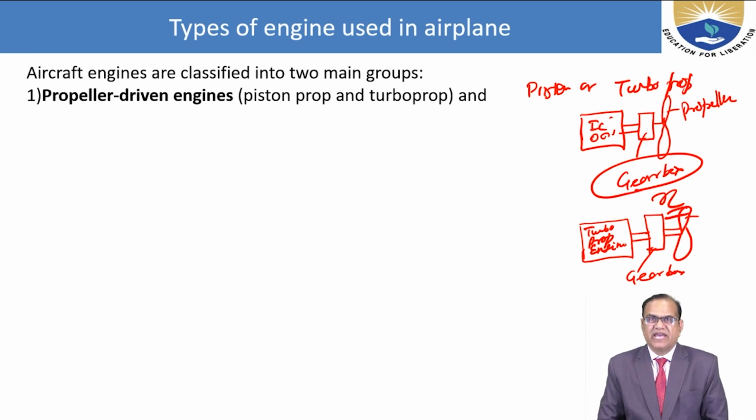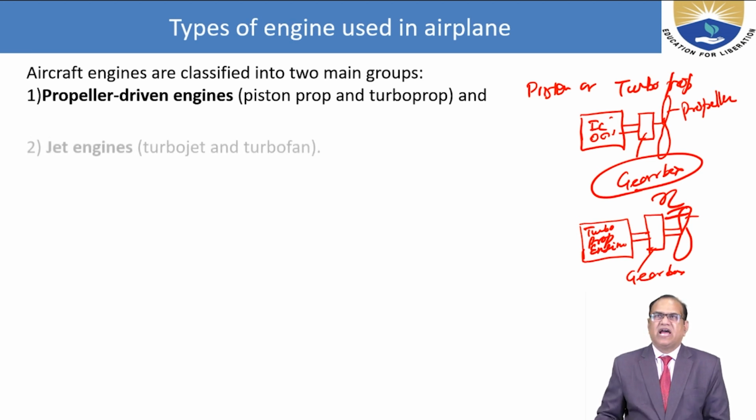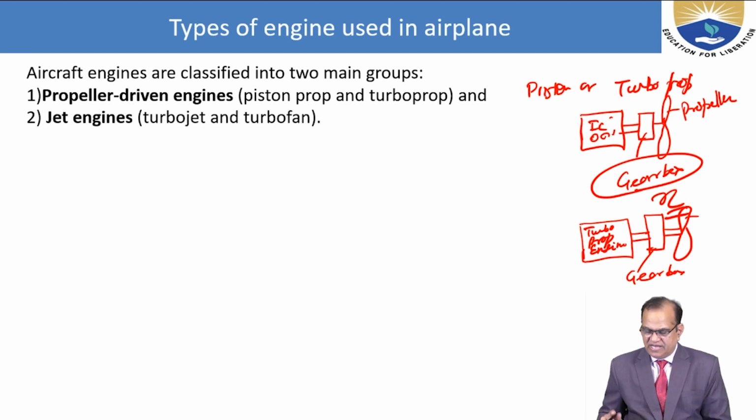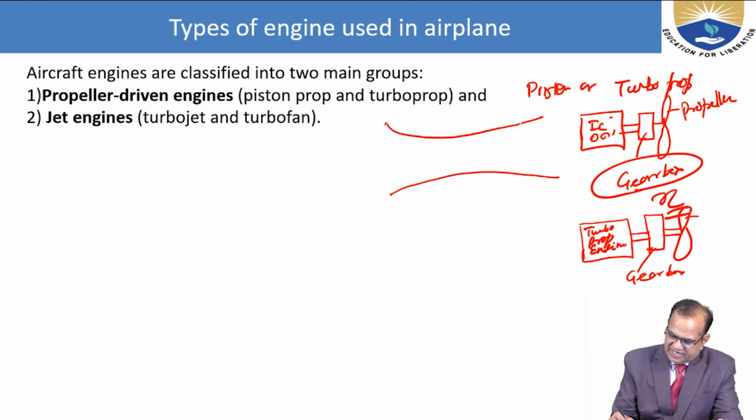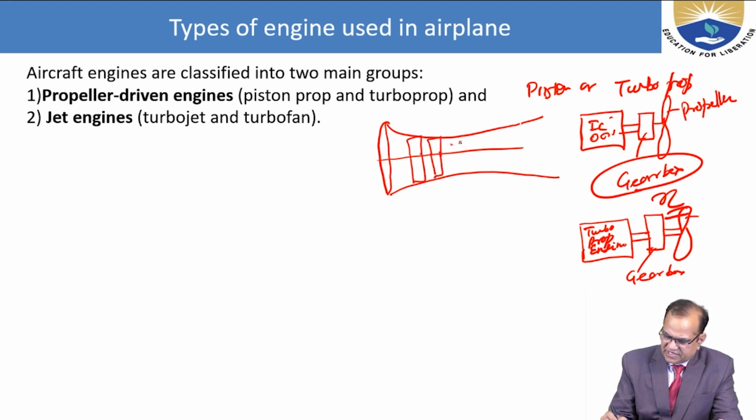So any propeller driven engine, whether it is a piston propeller or the turboprop, and another is the jet engine. In jet engine, we can see that here it is the inlet. Then we have some compressors. They are the compressors. Then we have here the combustion chamber.